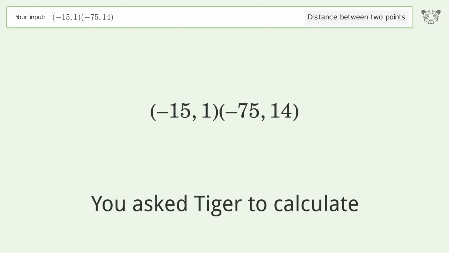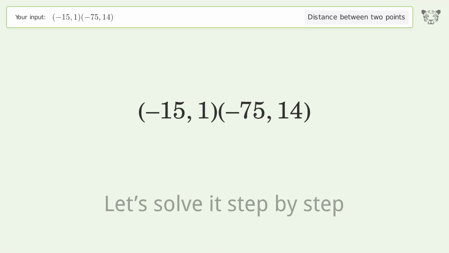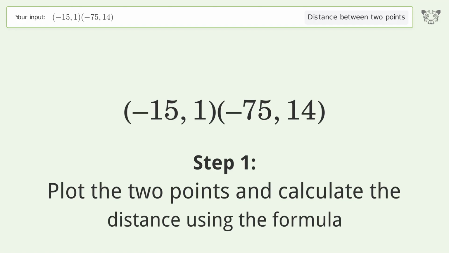You ask Tiger to calculate. This deals with the distance between 2 points. The distance between the 2 points is the square root of 3,769 or 61.392. Let's solve it step by step. Plot the 2 points and calculate the distance using the formula.